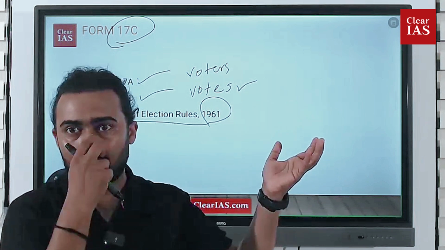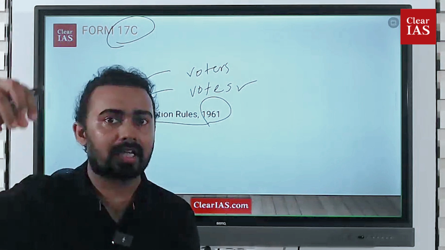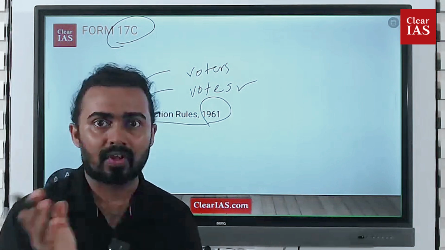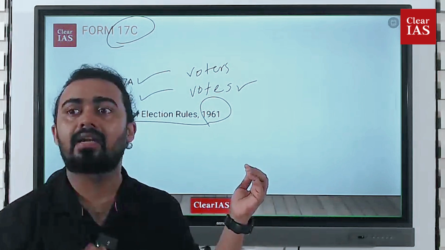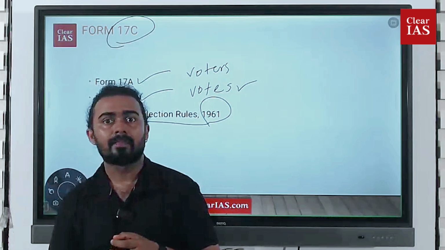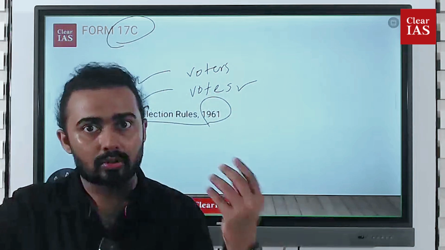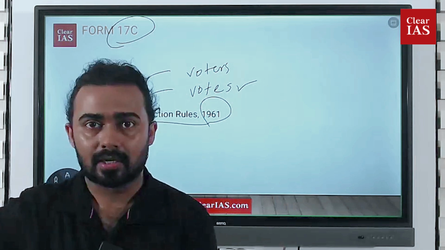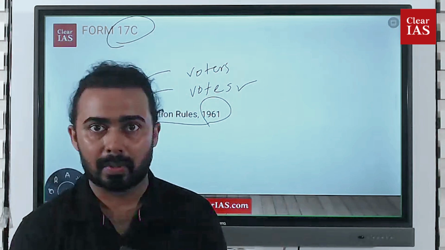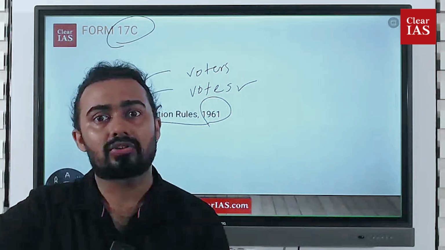For example, there will be almost 50 polling booths in one particular constituency. One candidate cannot go to every booth, right? So he appoints many different official agents. The polling officer can give 17C to the candidates, of course, but there is one problem: only rich parties, national parties or state parties can actually afford to have agents. What if I want to compete in the election? I may not have enough money to appoint agents in all 50 booths. So that is another problem.